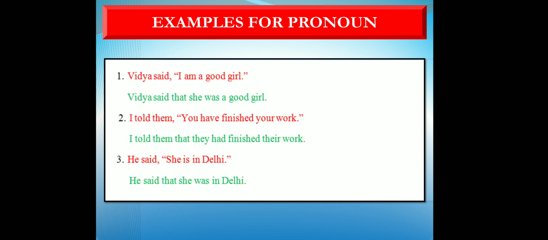Example for pronoun. Vidya said, "I am a good girl." Vidya said that she was a good girl. I told them, "You have finished your work." I told them that they had finished their work. He said, "She is in Delhi." He said that she was in Delhi.